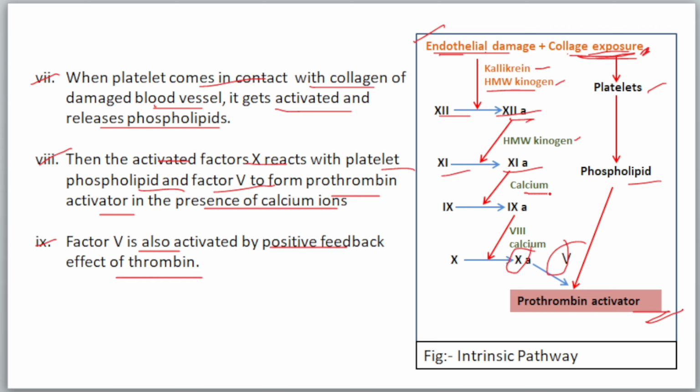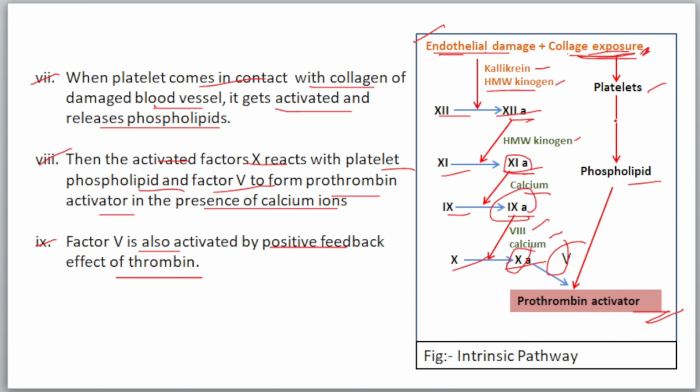Then in the presence of the calcium, active factor 11 helps to convert inactive factor 9 into the active factor 9. Then the active factor 9 helps to convert inactive factor 10 into the active factor 10 in the presence of the factor 8 and the calcium ion, which is also called the factor 4.